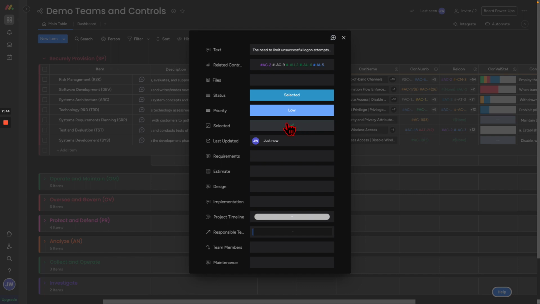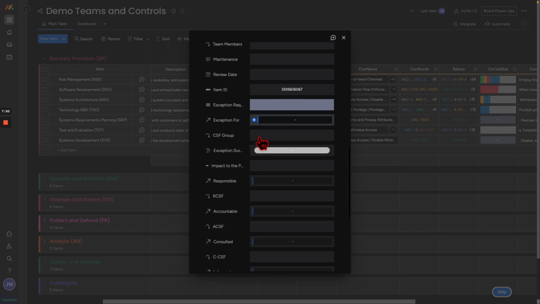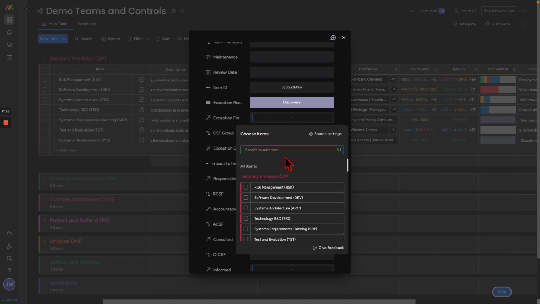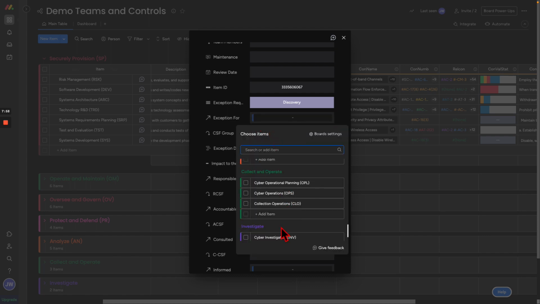It's also selected in our mandatory access control component, right? We could start to write our requirements of the design, who we need an exception for. We're going to put this in discovery. We don't know yet. We're going to ask those questions. Again, this is built off of the NICE framework here. So we're going back to those high level roles, right? We understand how the organization is impacted.